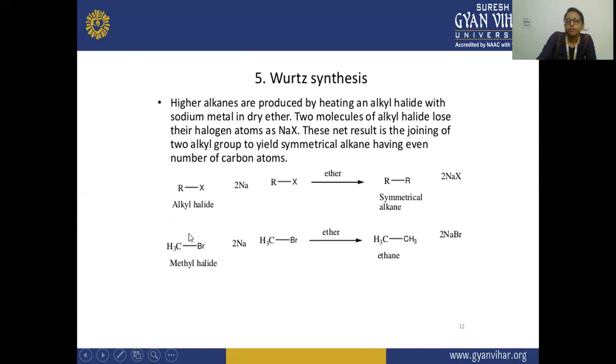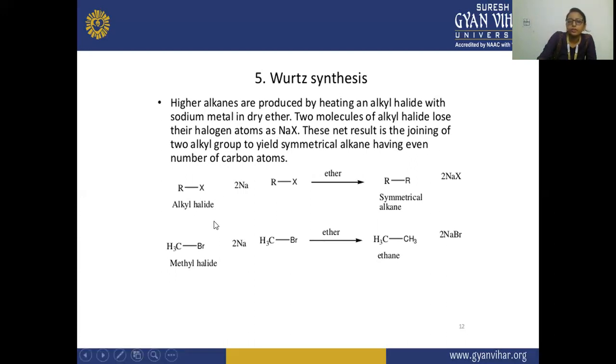So here, the two molecules of alkyl halide lose their halogen atoms as NaX, and the net result is the joining of two alkyl groups. So these two alkyl groups are joined, and they yield a symmetrical alkane having an even number of carbon atoms.